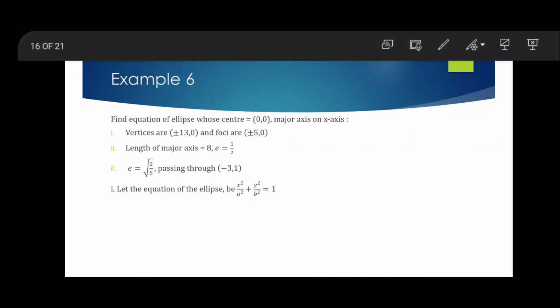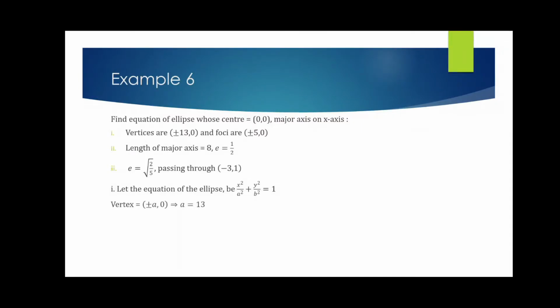Now it is given that the vertices are plus minus 13 comma 0. So that means the value of a is 13. Foci is given to be plus minus 5 comma 0, so the value of ae is 5. So from here I can find the value of e to be 5 by 13. So if we go on solving, we get the value of b as 12. So therefore, once we get the value of a and b, we are done. We can put it back into the equation, and therefore the equation becomes x squared by 169 plus y squared by 144 equals to 1.